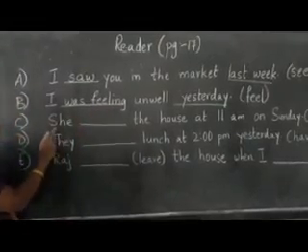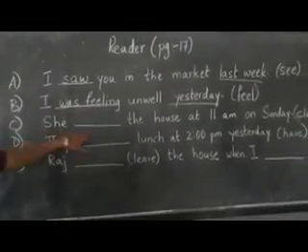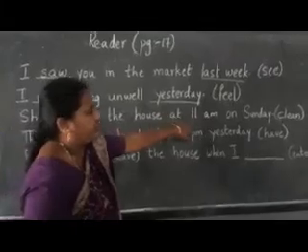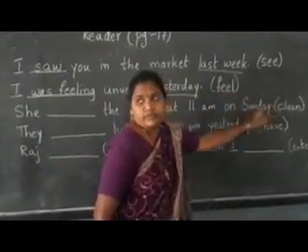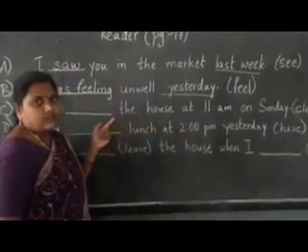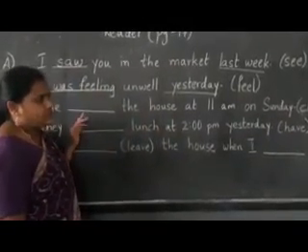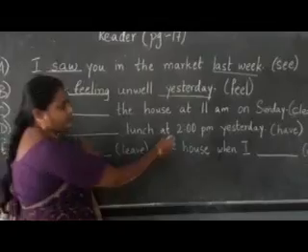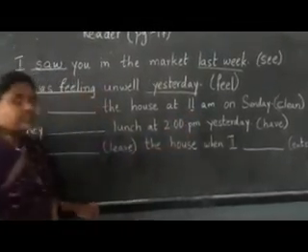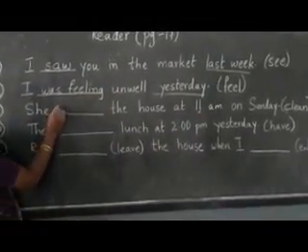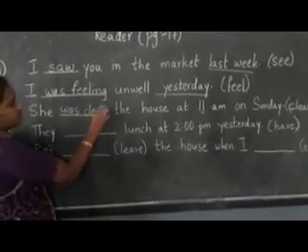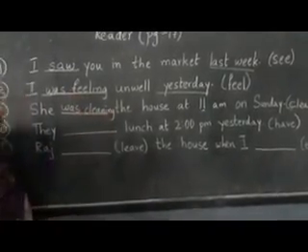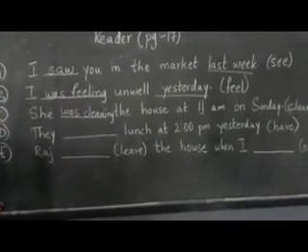Okay. Now see the third bit. She dashed the house at 11 a.m. on Sunday. And the verb is clean. Here this is also past continuous tense. How can you say past continuous tense? By the specific time. She was cleaning the house at 11 a.m. on Sunday.